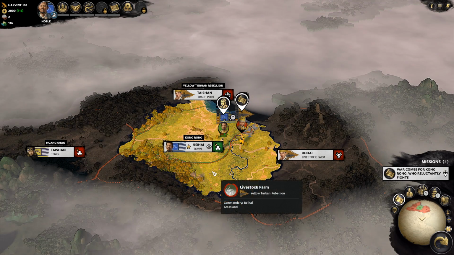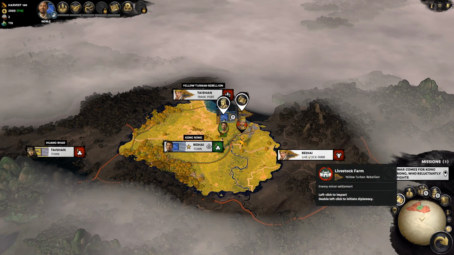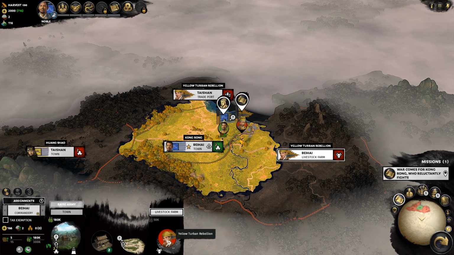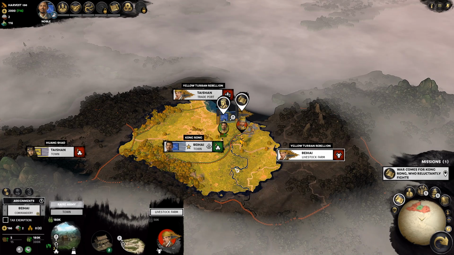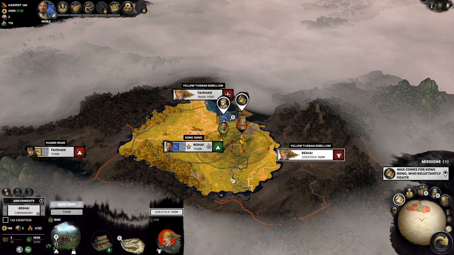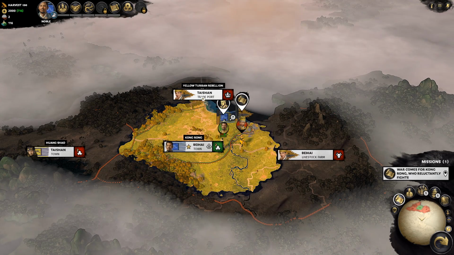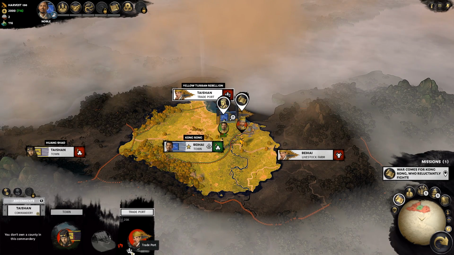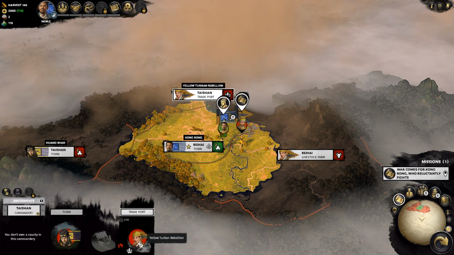That brings us to your neighbors. Starting in the east, behind the army Kong Rong is facing off against, are some yellow turban rebels in the aforementioned livestock farm. This will likely be your first target if you follow the missions. You'll also find some yellow turban rebels to your north in the trade port of Taishan, another region worth taking early on as it can provide a decent bit of income from commerce.